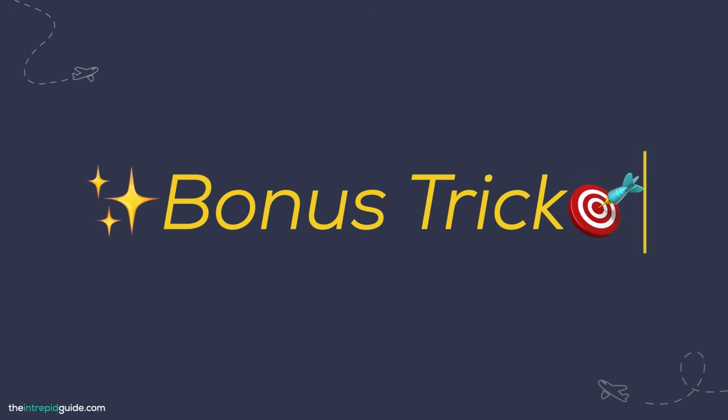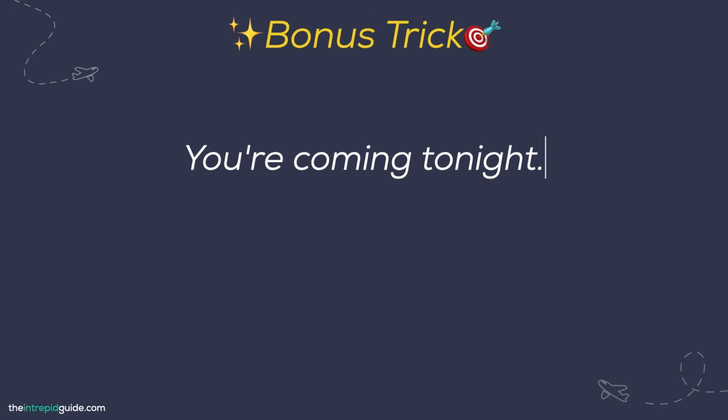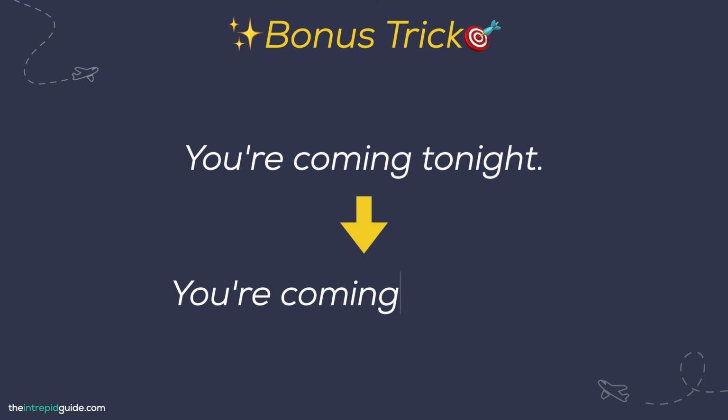Okay, here's a bonus trick. I'm going to show you one little trick that you can use to turn any Italian sentence into a question like that. Now, what do you do when you just want to ask a simple yes or no question? Now, for this, we don't need to use another question word or to learn another rule, and here's why. Now, think about when you would say in English, "You're coming tonight." This is a statement, right? Now, without changing a word, you can easily make it a question just by raising your tone at the end. You're coming tonight? Italian works exactly the same way.